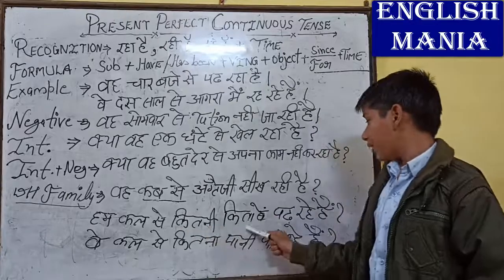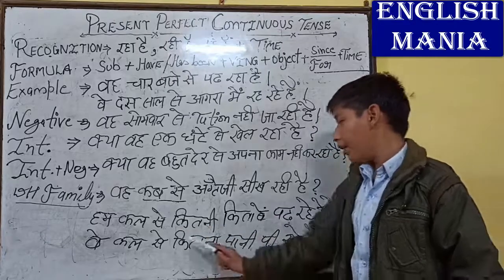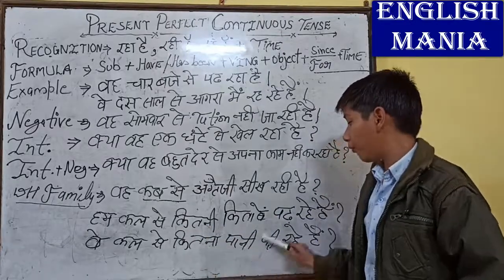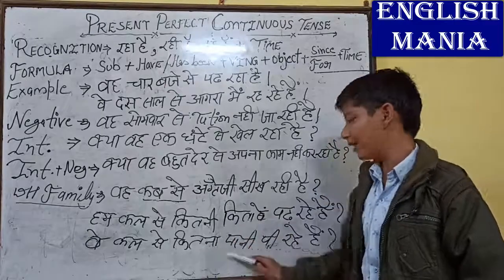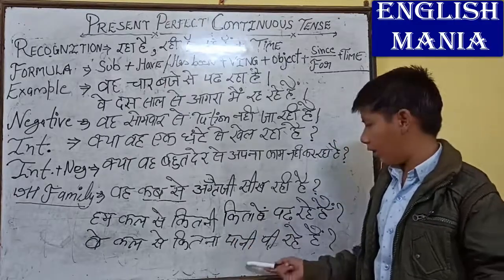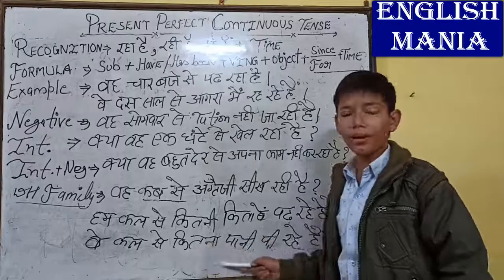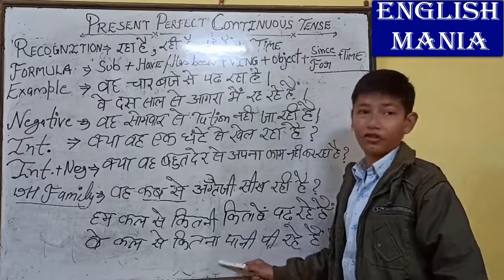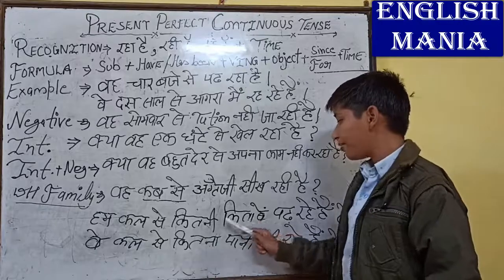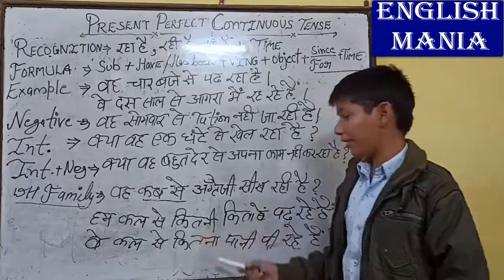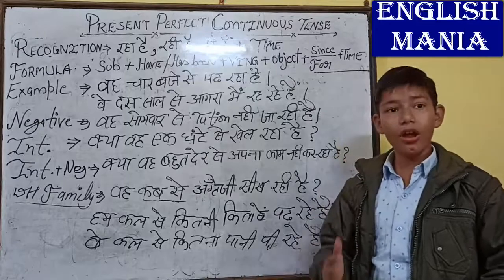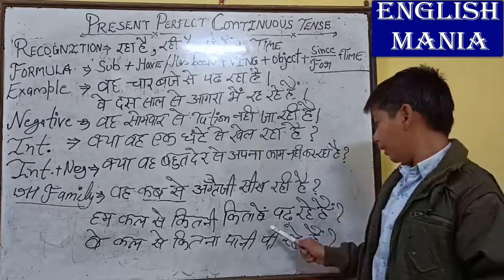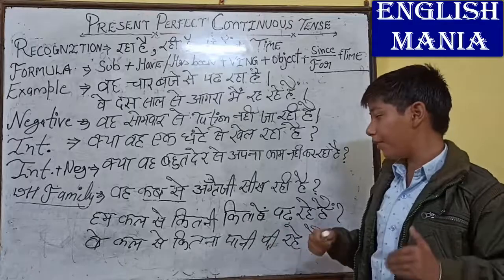हम कल से कितनी किताबें पढ़ रहे हैं और कितना पानी. So what is the difference here? कितनी किताबें are countable and कितना पानी is uncountable. So uncountable means how much and countable means how many. हम कल से कितनी किताबें पढ़ रहे हैं. How many books have we been learning?